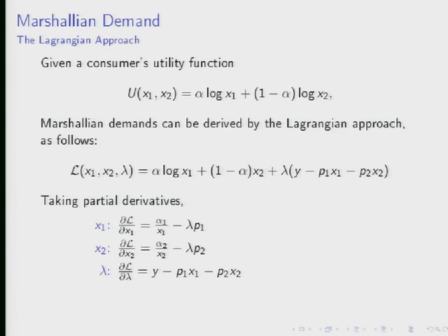And what we do is we define a different function called the Lagrangian function. No surprises there. It's equal to the original objective function, alpha log X1 plus 1 minus alpha log X2. That's the original objective function. And then we add onto that a so-called Lagrange multiplier, which in this case we're going to call by the Greek letter lambda. We multiply lambda times the remaining constraint. So look what's inside here. This thing, if you set it equal to 0, is just a way of writing the budget constraint, which of course is that P1 X1 plus P2 X2 has to be equal to Y. In the Lagrangian formulation, we've just written that by subtracting P1 X1 and P2 X2 from both sides. So this piece inside the parentheses is really just the budget constraint.